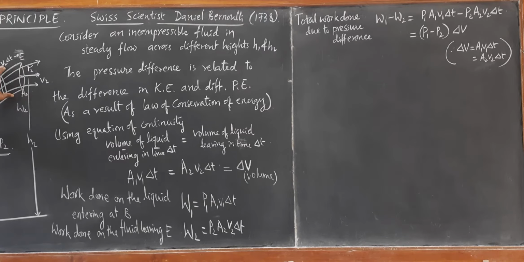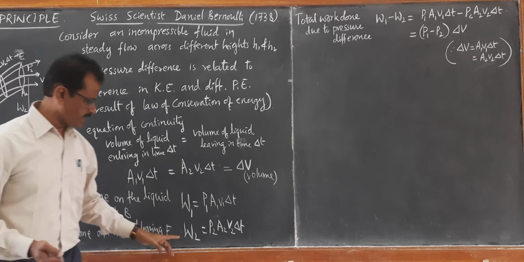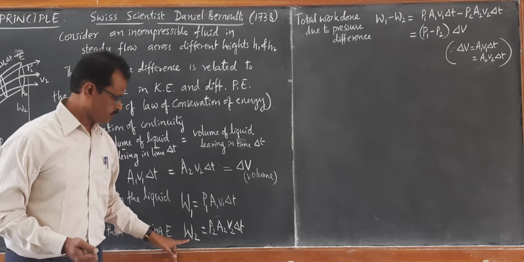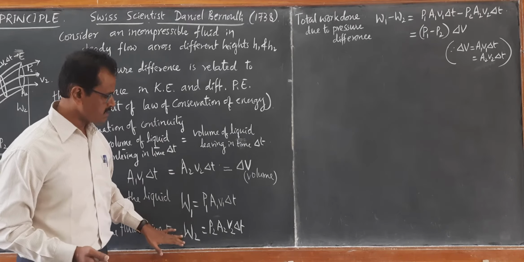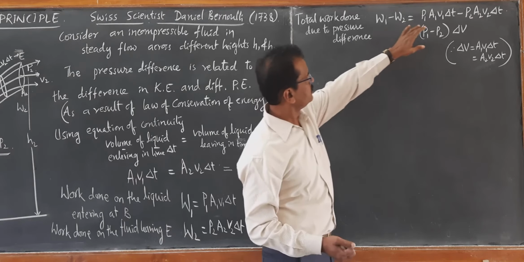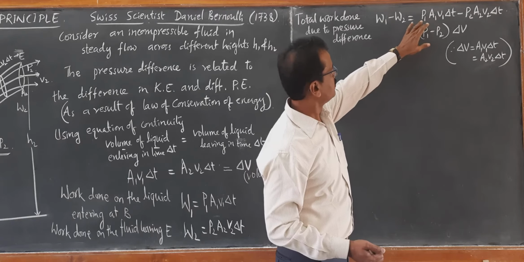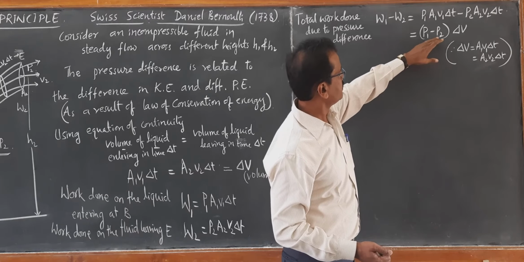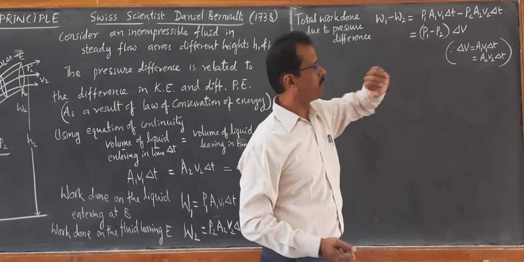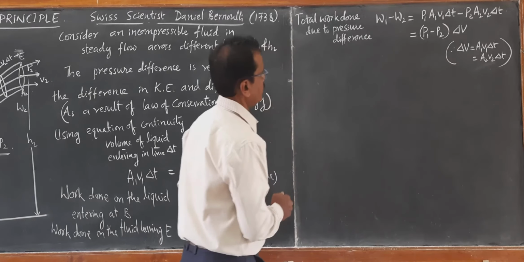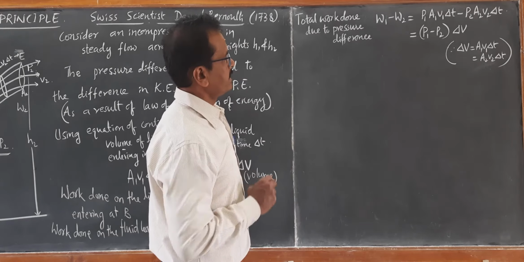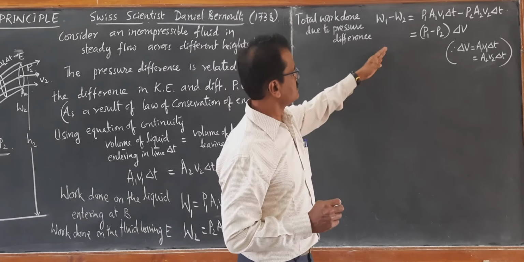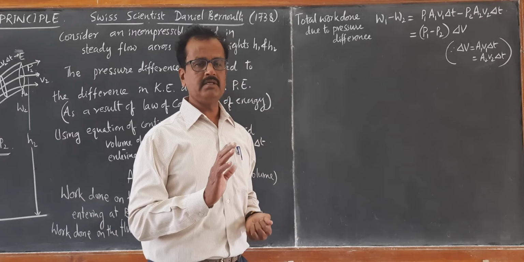Therefore, when the work done by the fluid is taken negative, W2 becomes negative. When W2 becomes negative, the total work done becomes W1 minus W2, which is P1 minus P2 into delta V. Right. Now, using the work energy theorem, we can relate this work done